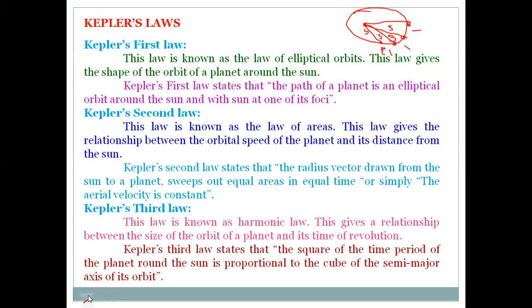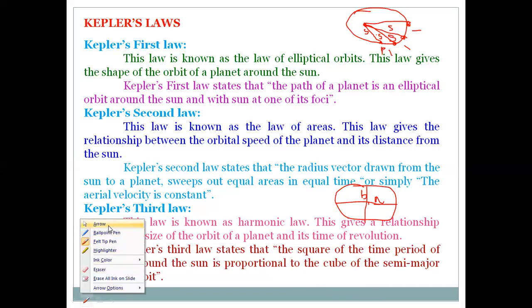What is this semi-major axis? We know that in an elliptical orbit there is a semi-minor axis and a semi-major axis. This is an ellipse. This line is drawn along the longest radius, and this is the short radius. This is called the semi-major axis, the distance between the center and this point. The distance between the center and this point is called the semi-minor axis, taken as b. So the square of the time period, T squared, is proportional to a cubed, which is called Kepler's third law. Now we will verify Kepler's first law.